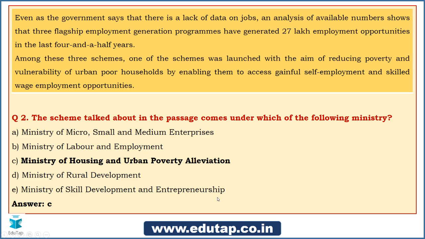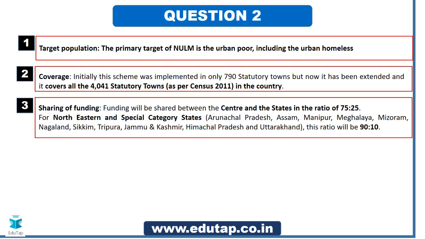Okay, Prem comes out with the answer E. So Prem, it is not E, it is C. It is Ministry of Housing and Urban Poverty Alleviation, right? So now I hope you don't forget the correct answer for it, right? So now let us see.